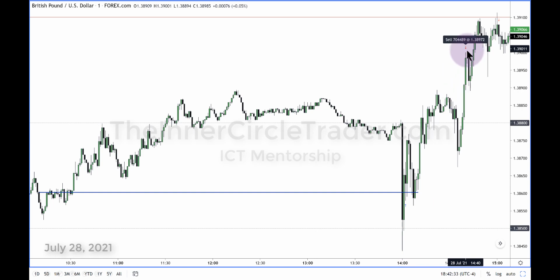Market rallies up on this candle's high. I'm taking my first partial, which is the first run above those relative equal highs, but not the higher time frame buy side liquidity pool. This is just running above those relative equal highs on the lower time frame. That's first partial, and I missed out on the high candle.